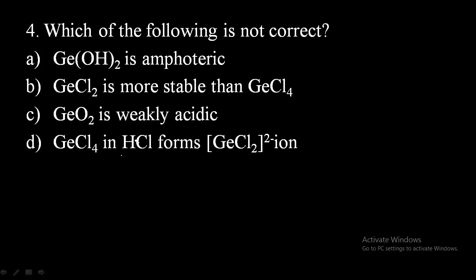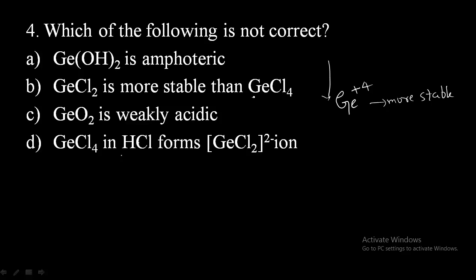Now here, as we know, germanium lies down the group. As we move down the group, the inert pair effect increases. Due to the increase in the inert pair effect, Ge shows the +4 oxidation state, and it will be more stable in this state.